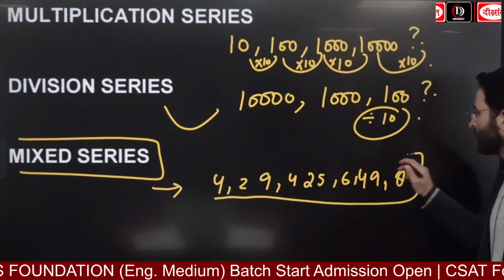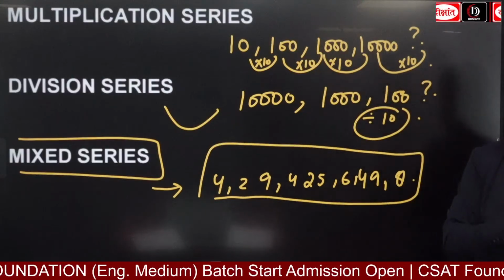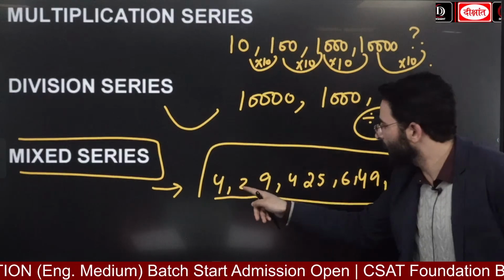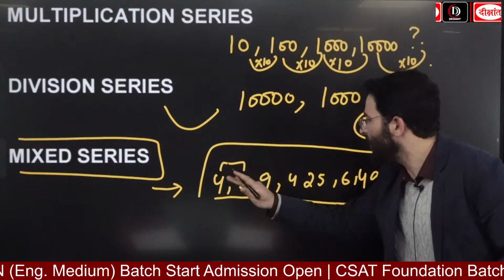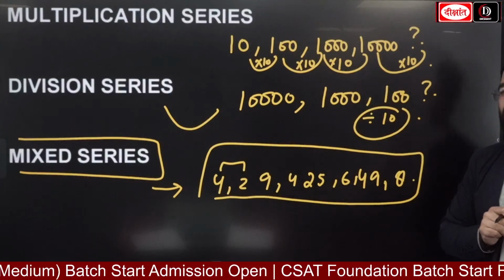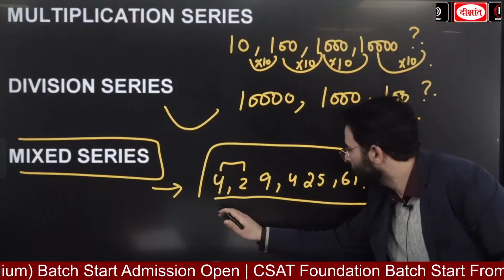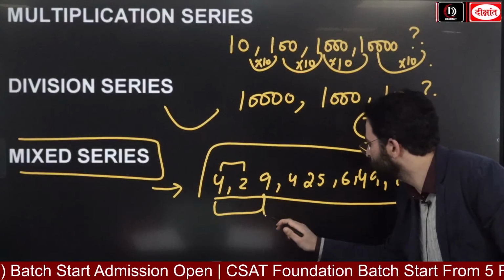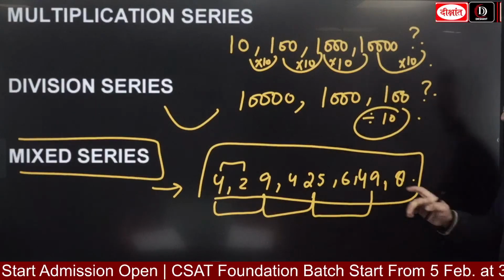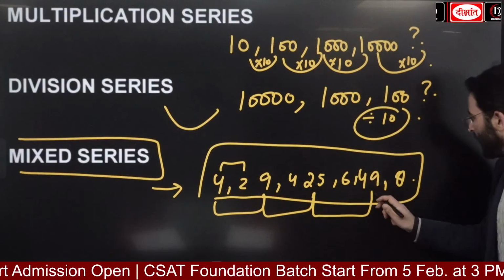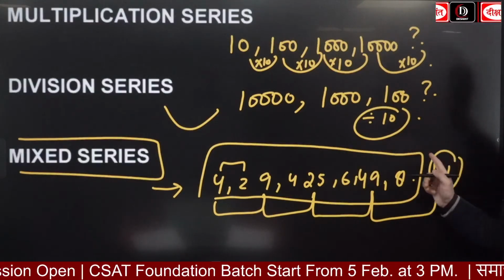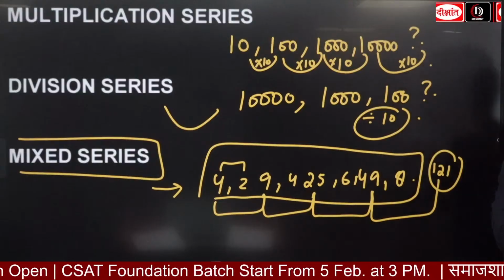We are seeing two series here, a mix of them. If you try to relate these to each other, you will not be able to see a single pattern ahead. It is not going to follow any kind of pattern. But yes, if I follow this one, if I follow this one, they are going to follow the pattern. And after this one, I am going to have 121 over here, because that is going to be the square of 11.